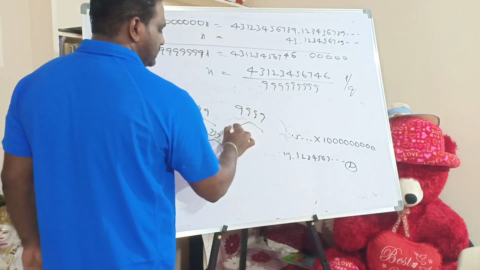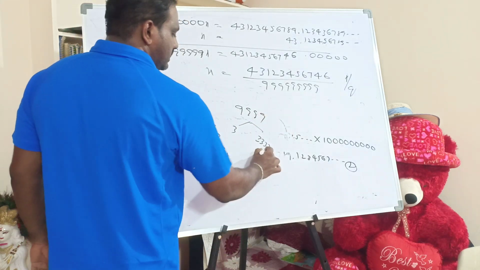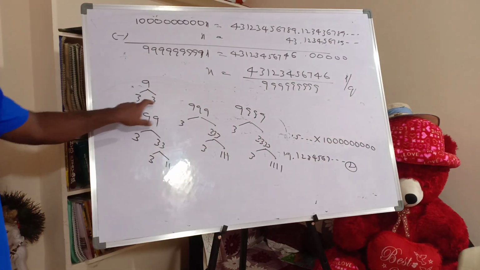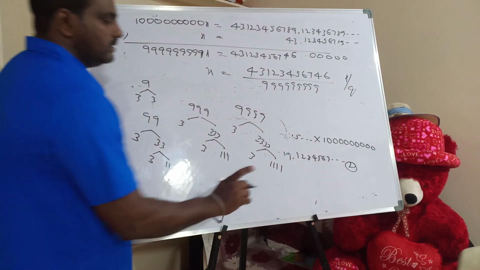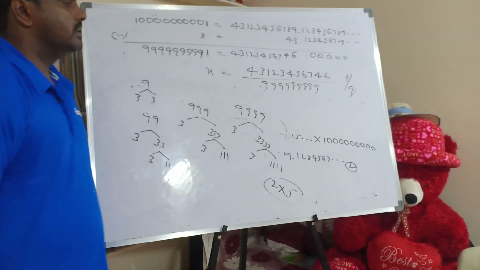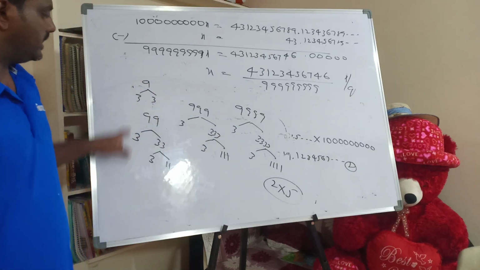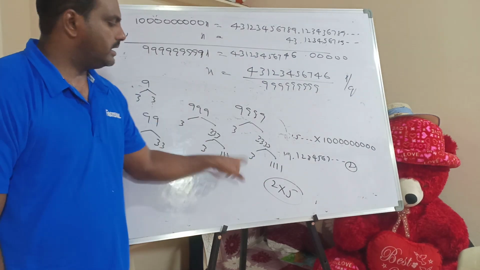9999 can be written as 3 into 3333, then this can be written as 3 into 1111. That means it may have 3. 2 and 5 we can't expect, because the last digit is 9, and if it is factorized into prime factors you are getting prime numbers.